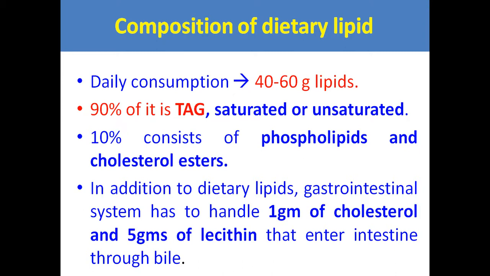So in addition to the dietary lipids, the gastrointestinal system has to handle 1 gram of cholesterol and 5 grams of lecithin that enter the intestine through bile. You know that the bile is synthesized in the liver, stored in the gallbladder and secreted during the process of digestion into the duodenum through the hepatobiliary duct.